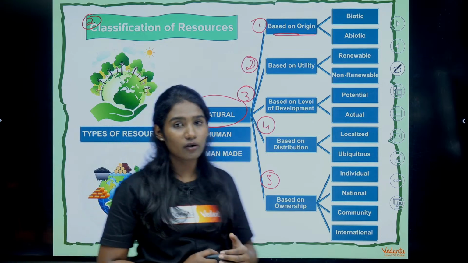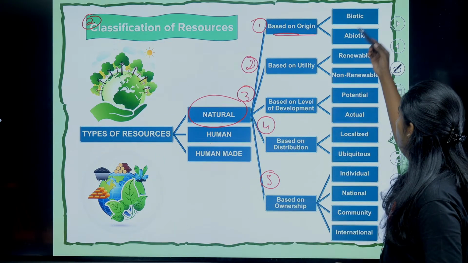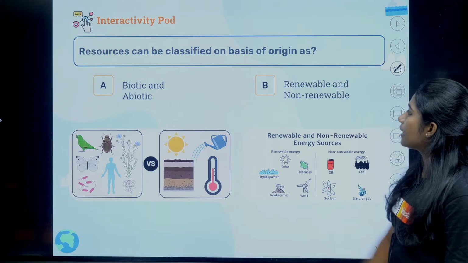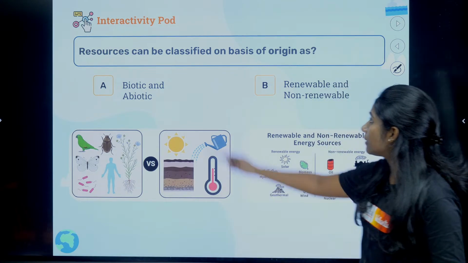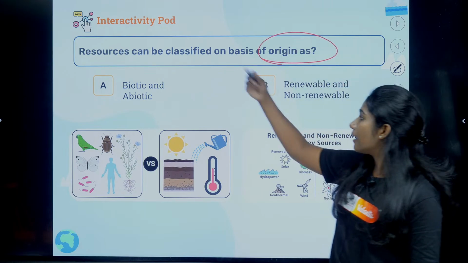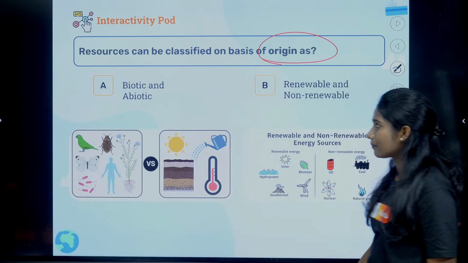So now we will be moving on to the classification of resources. I told you how it is classified. We will study about each one with example. Okay, clear with that? So now I want you all to answer. See, the resources can be classified on the basis of origin as, is it biotic and abiotic or renewable and non-renewable?